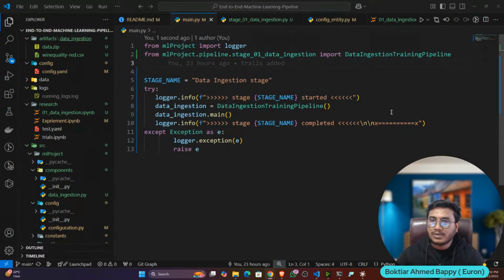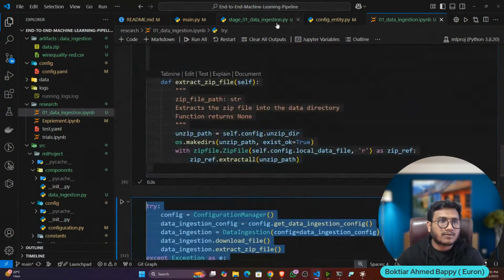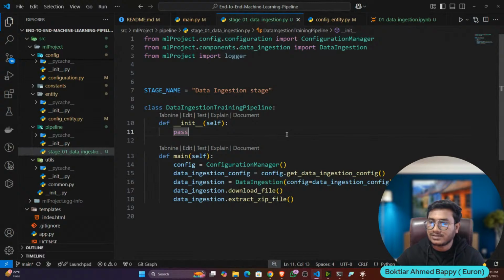Okay, so that's how we do the development, guys. First of all, do the notebook experiment. If the notebook is working, convert it to modular coding. Very simple. Now let me give you the code.